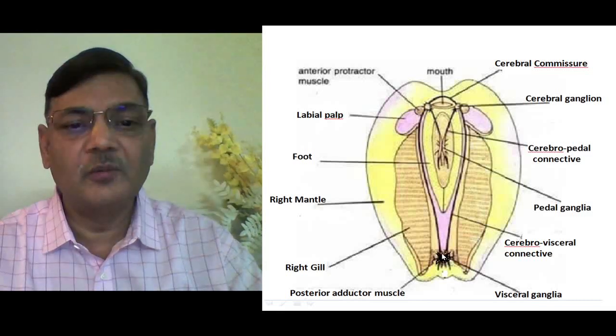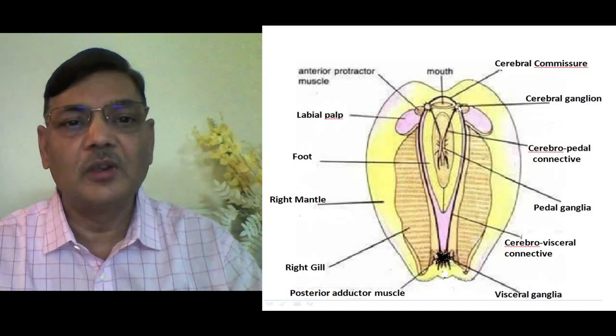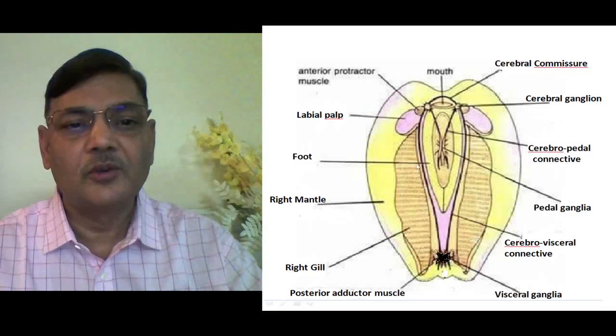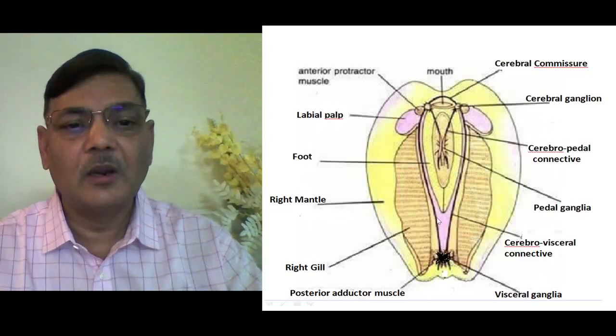Likewise, in the posterior-most region, in the ventral portion of the posterior adductor muscle, this one is the posterior adductor muscle, a very prominent ganglia is situated, and that is the visceral ganglia, the X-shaped ganglia, and it is connected with the cerebral ganglia with the help of the cerebrovisceral connective. So there are two cerebrovisceral connectives. These are also very fine nerves, and they go from this visceral ganglia on the upper side of each inner gill lamina.